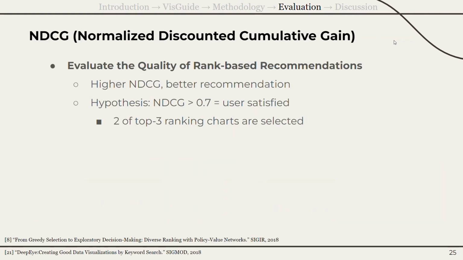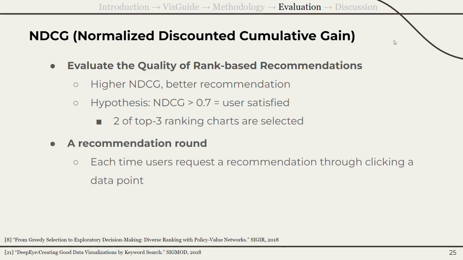NDCG is usually used to measure and evaluate the quality of ranking. Therefore, for the recommendation system, it can be used to evaluate the gap between the sorted list and the user's real interactions. We calculated that 0.7 corresponds to the case where 2 of top 3 ranking charts from recommendations are selected, thus assuming that the user is satisfied with such recommendation. We define 1 recommendation round as each time a user requests a recommendation.